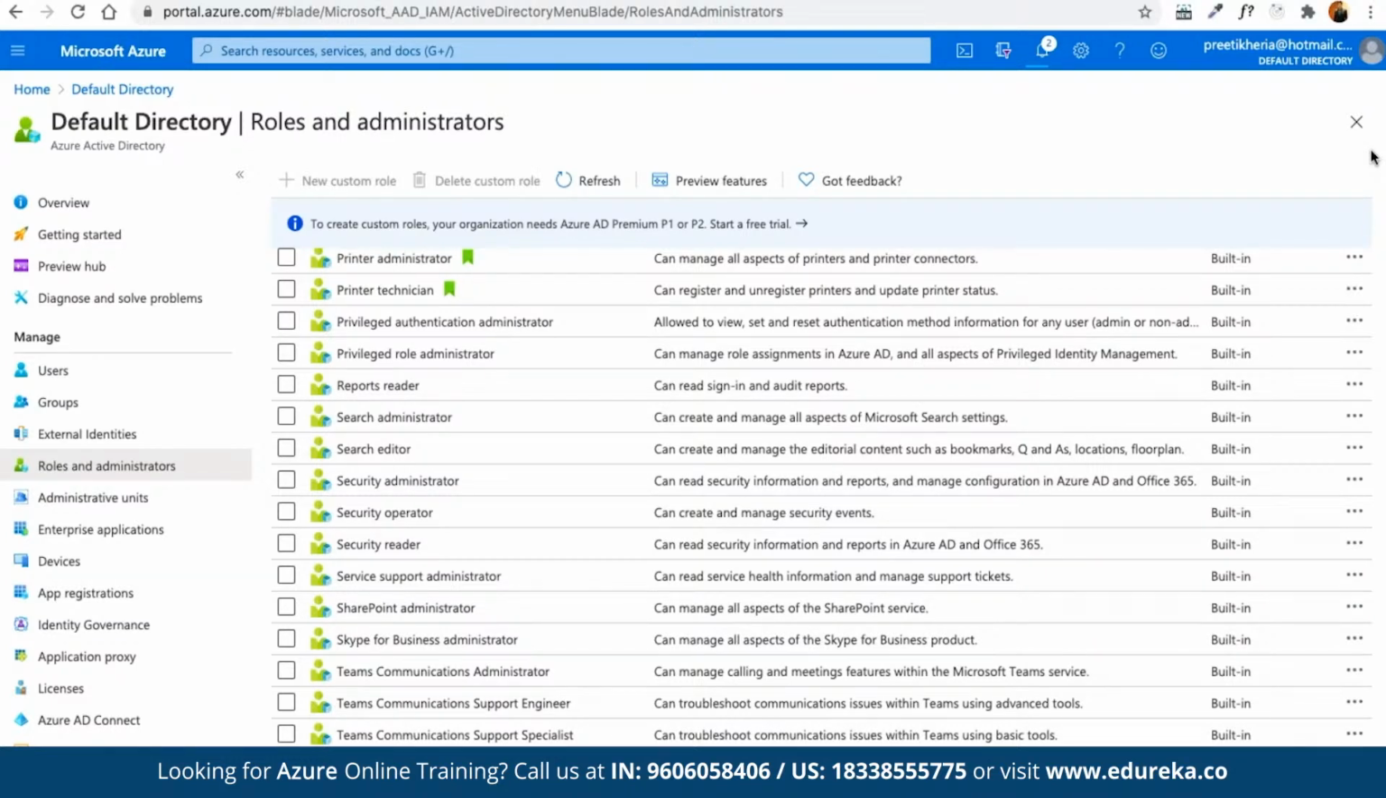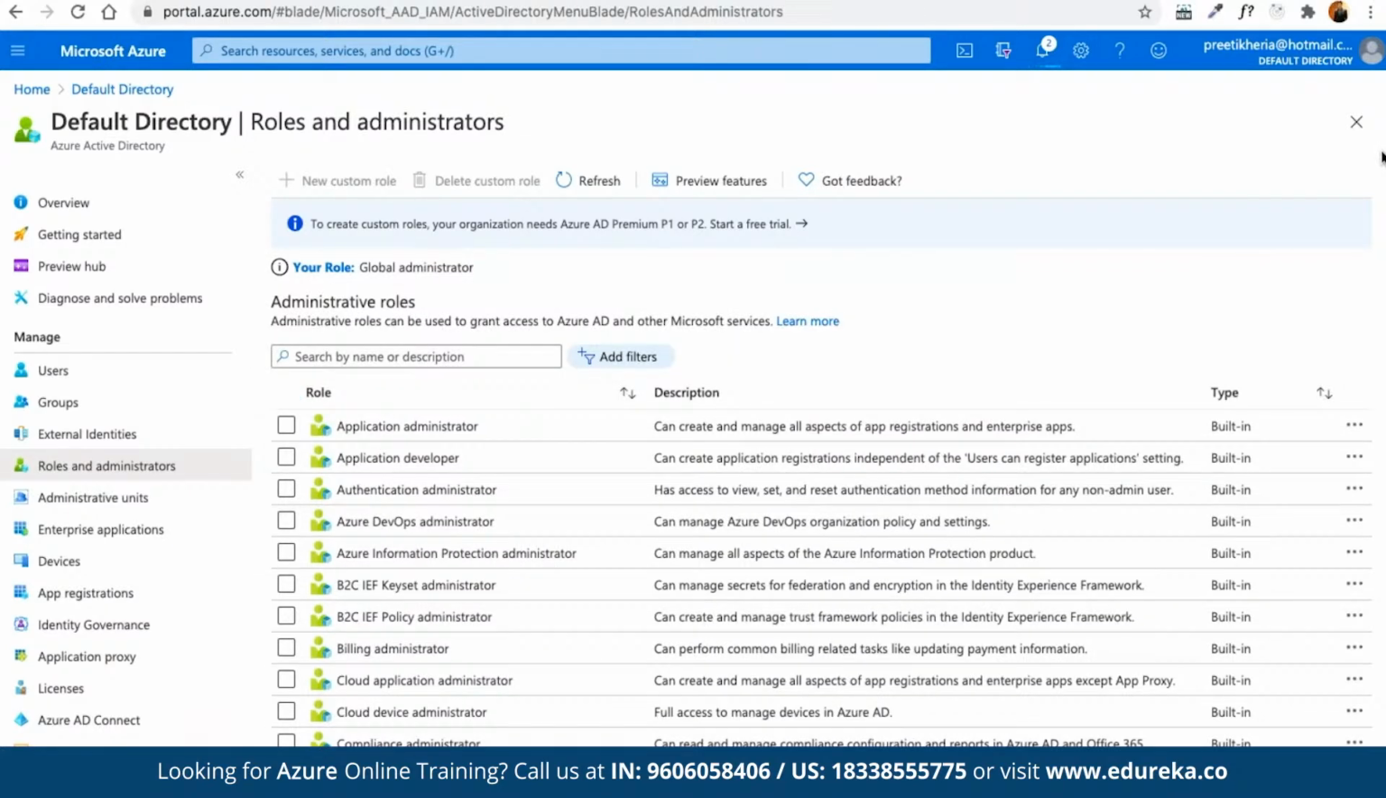If you want to create a new custom role, then first of all, we need to have access to Azure AD Premium P1 or P2, and then we can start creating a new custom role as and when required. Here we can open up any specific role and assign it to any specific user or groups as and when required.